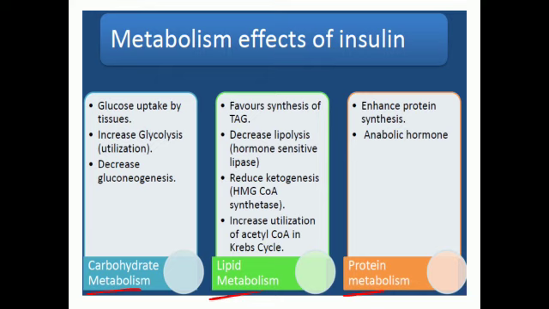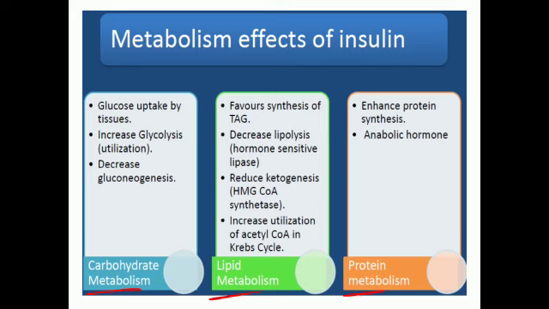So it increases the glucose uptake by the tissue. How? By the increased expression of GLUT4 receptor, right? It also increases the utilization by increasing the rate of glycolysis. So all the glycolytic regulatory enzymes will be activated by insulin. It also results in glycogen synthesis, so glycogen synthase will be activated. It will decrease gluconeogenesis, right?